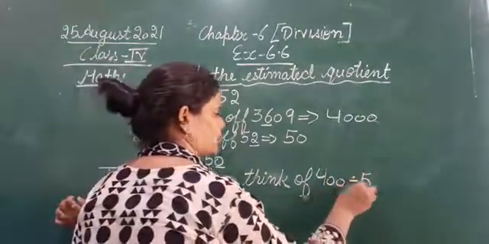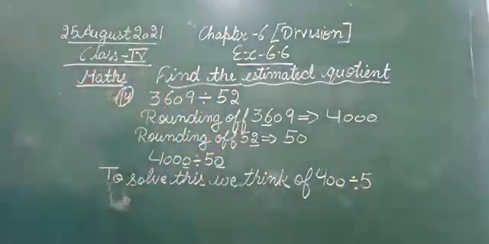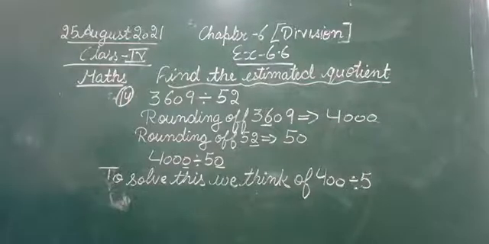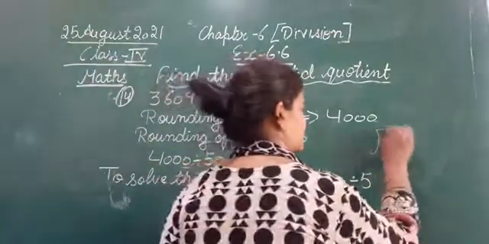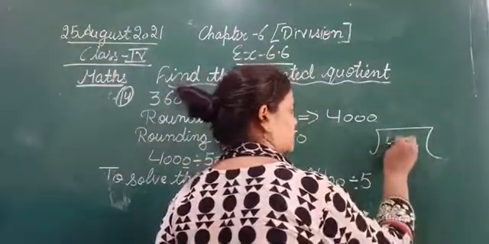So we think of 400 divided by 5. So let's divide 400 by 5.